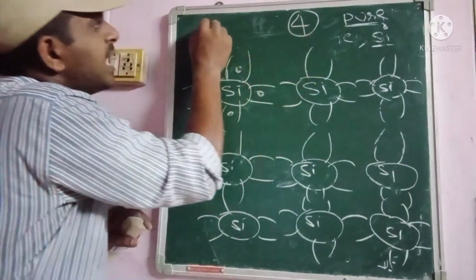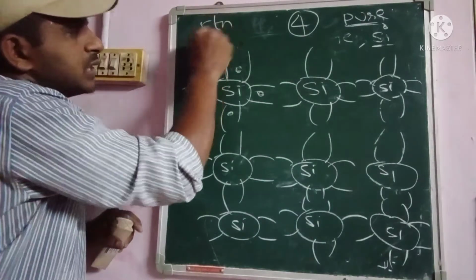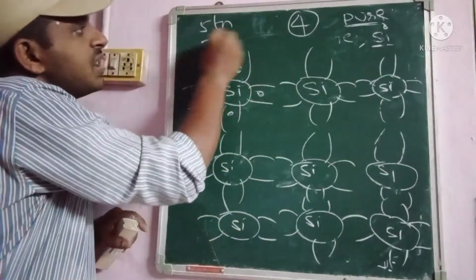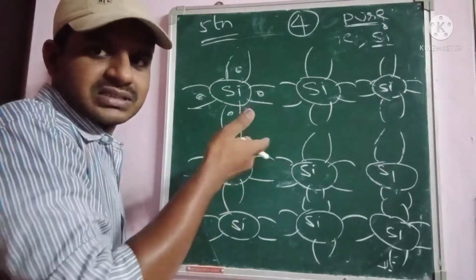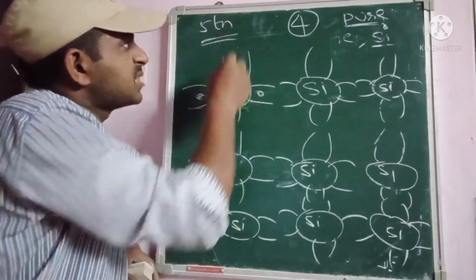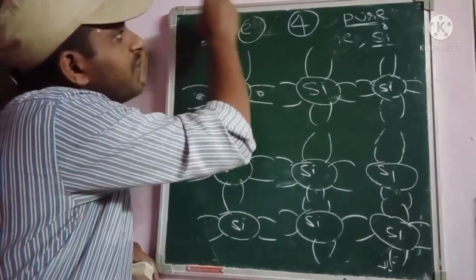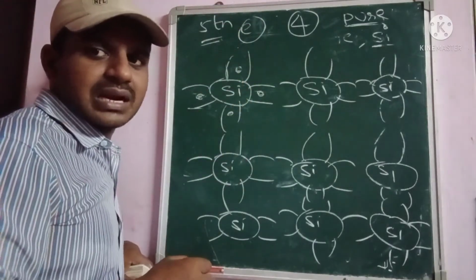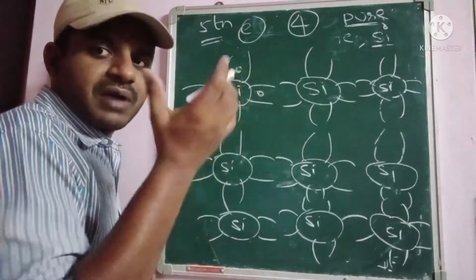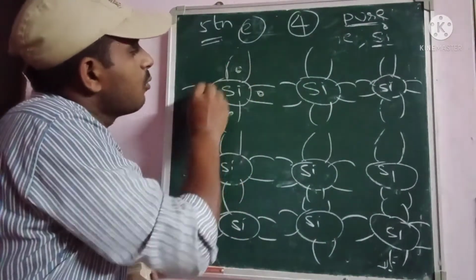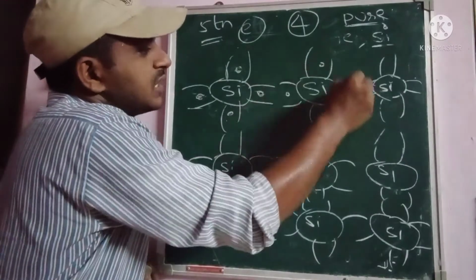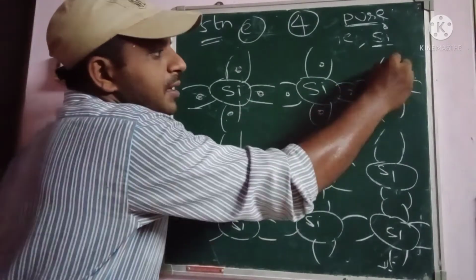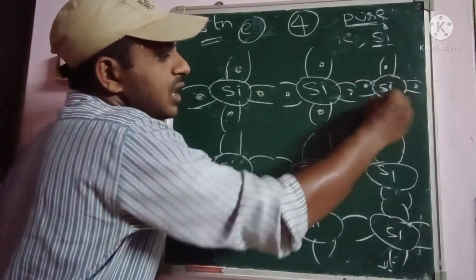So whenever we are adding fifth group elements, like antimony, bismuth, and other such elements, fifth group of elements means we are adding 5 electrons. Already here 1 2 3 4 electrons are there. Silicon material contains 4 electrons already, okay.